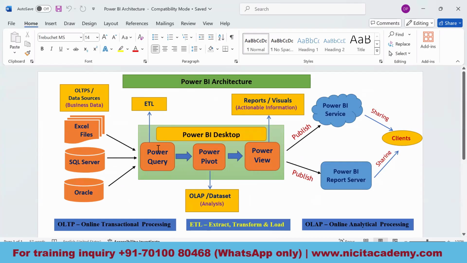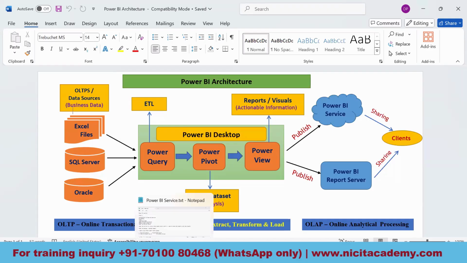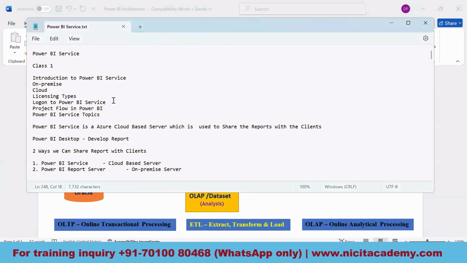Then we primarily focused on the Power View module. We have covered all the contents related to the Power View module, and now from today onwards we are going to start with Power BI service. So today, this is class one.